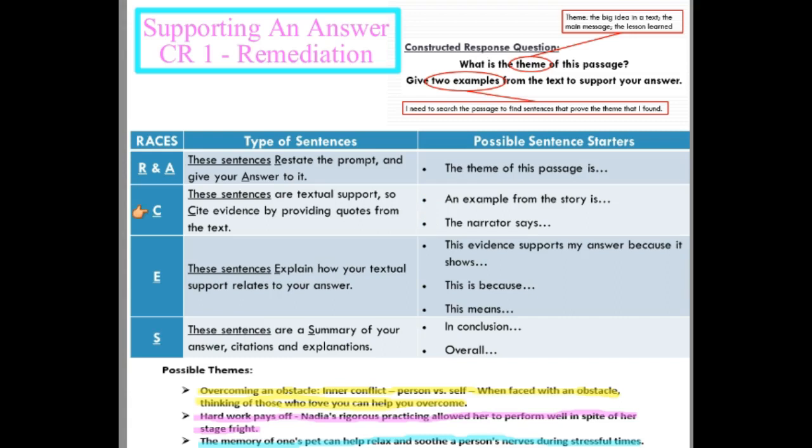Now I'm going to explain the evidence. This evidence supports my answer because it shows how thinking of home and Nadia's dog, Lucky, helped to settle her nerves and therefore helped her overcome her obstacle. Okay? And then you can, of course, summarize to conclude. So those are some examples of support that we might use if this were our chosen theme.